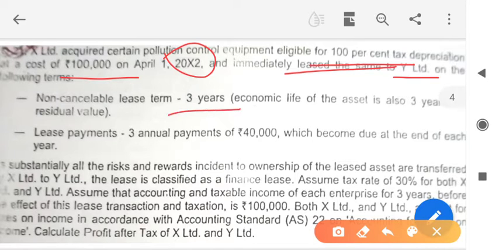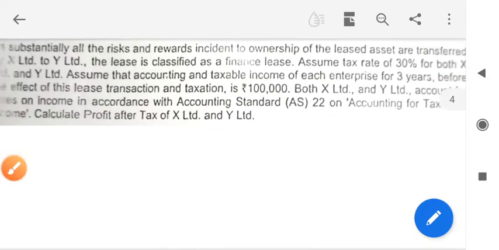The non-cancelable lease term is 3 years, and the lease payment is 40,000 for every year. Risks and rewards incidental to ownership of the leased asset are transferred, so this is a financial lease as ownership is transferred. Assuming a 30% tax rate for both X and Y, and the accounting and taxable income of each enterprise over 3 years, you have to calculate the effect of DTA and DTL, current tax, and profit and loss.